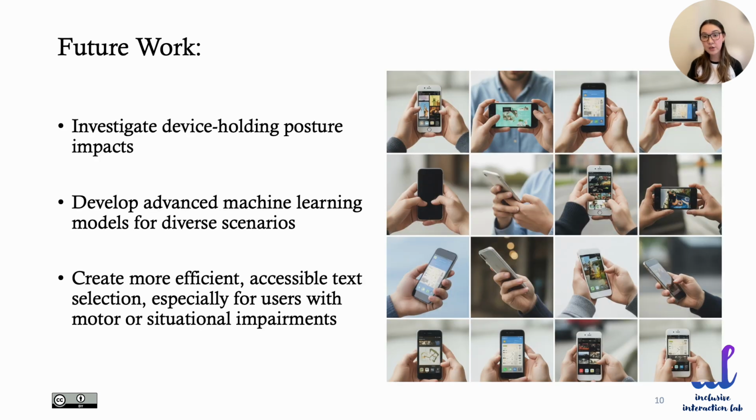What's next? We are exploring how everyday things like how you hold your phone affect selection difficulty. We are also building smarter models for real world use, and the goal stays always the same. Make text selection easier and more accessible, especially for those with physical or situational challenges.